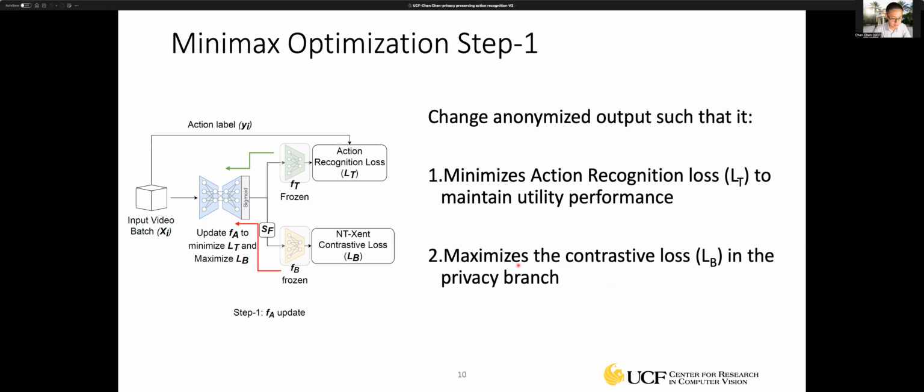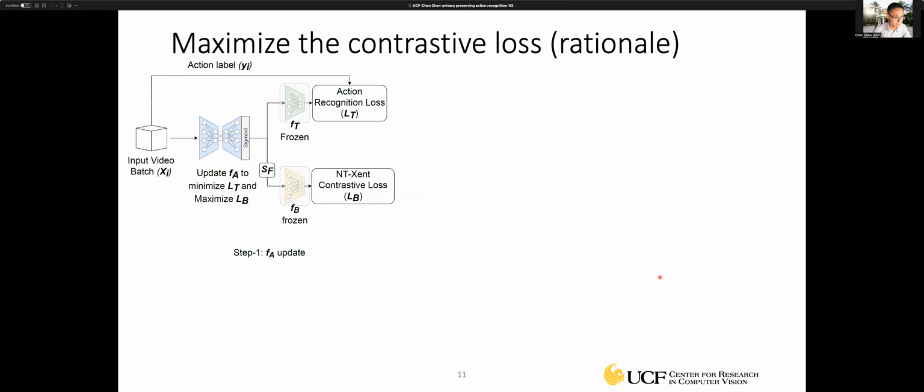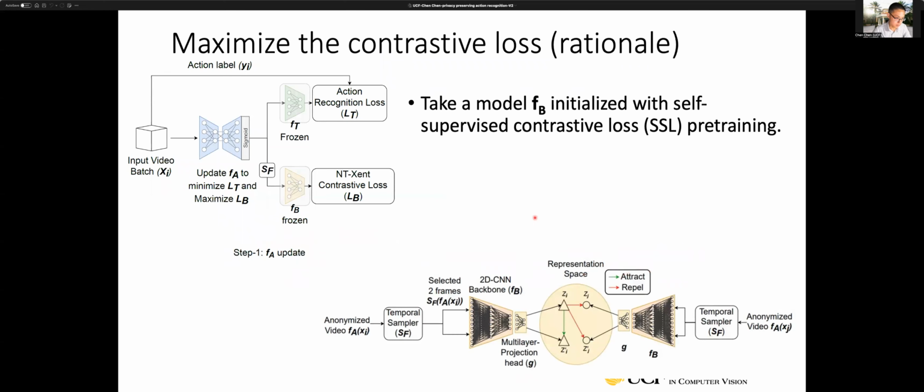So why do we want to maximize the contrastive loss? If you recall, when we initialize this contrastive learning branch for the privacy removal, we use the self-supervised training loss. This is the framework for the self-supervised learning, and we minimize the contrastive loss such that the features from the frames coming from the same video will be very close to each other, because they share very similar semantic information.